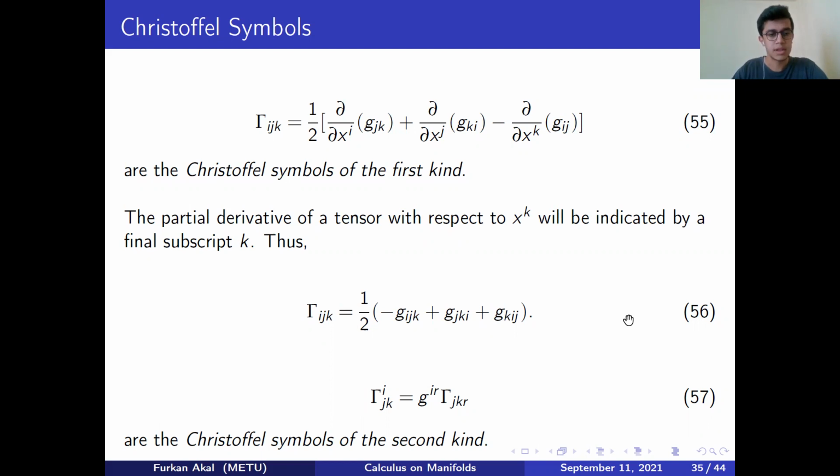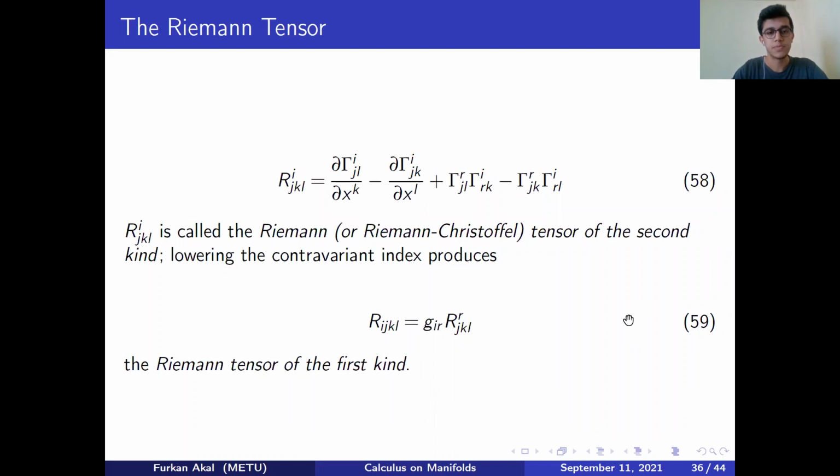And to calculate the curvature of a manifold, we need the Riemann tensor. And here again, two different types of Riemann tensor. This is the second kind, and this is the first kind. And again, we obtain one from the other with an index lowering process in tensors.